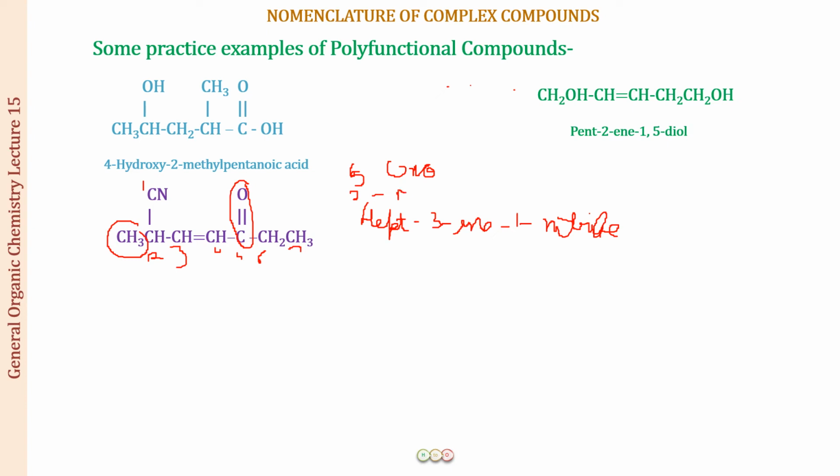So which is going to come alphabetically first? It is going to be M prior to O. So the name of the compound is going to be 2-methyl-5-oxohept-3-enenitrile.